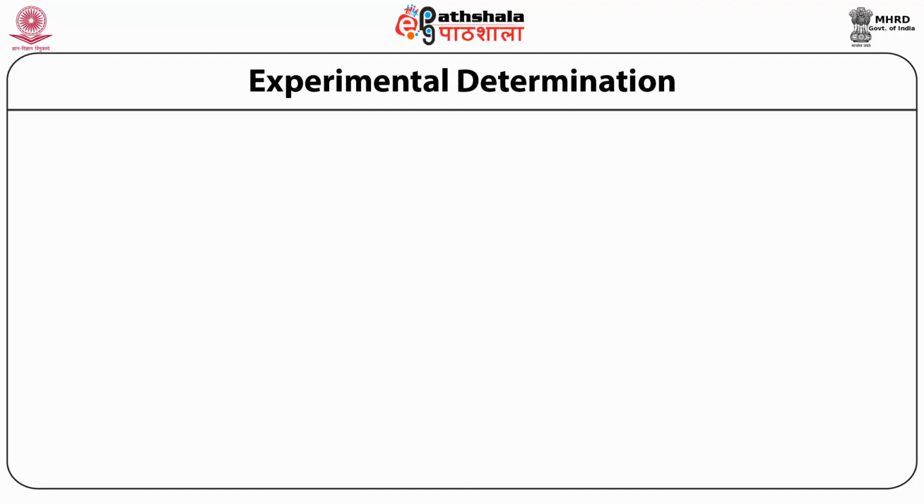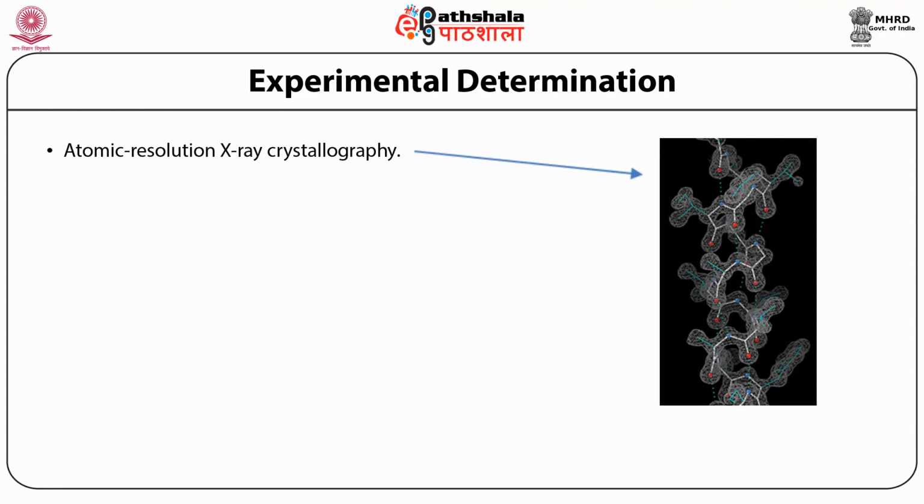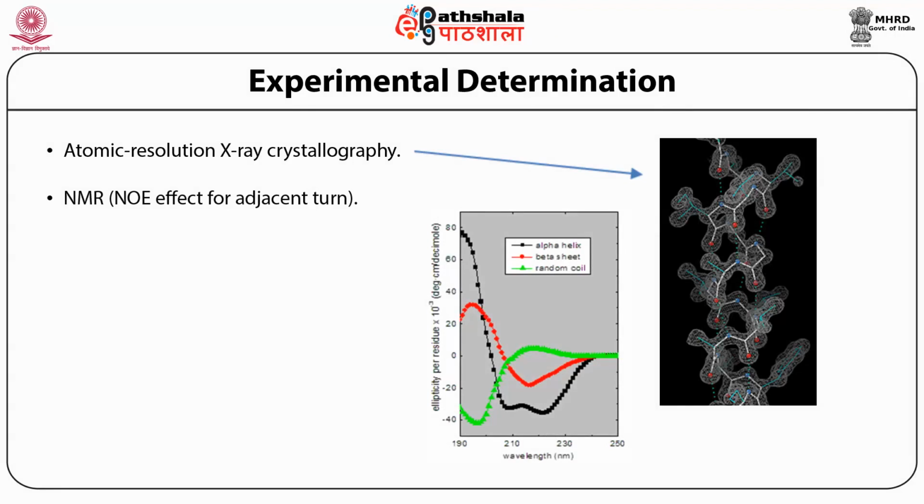Experimental determination. Next, we look at how we can experimentally determine whether it is alpha helix or some other kind of secondary structure. For that, we can do X-ray crystallography. That's how it was solved by Linus Pauling. We can also do NMR, where you can use the nuclear Overhauser effect for the interaction between protons or other atoms in adjacent turns.